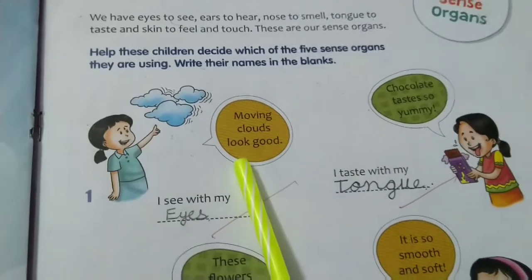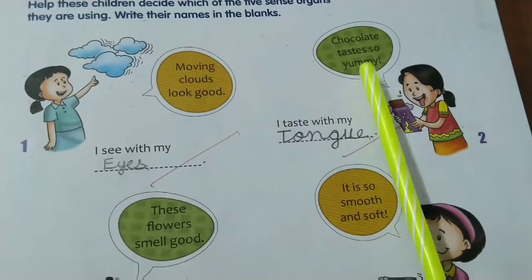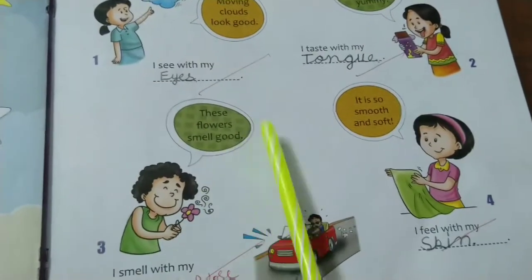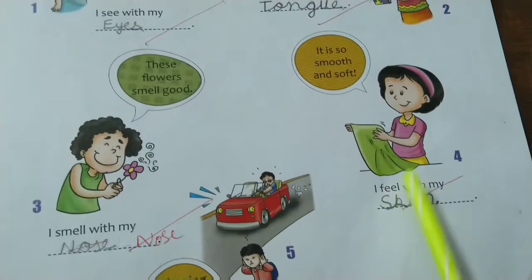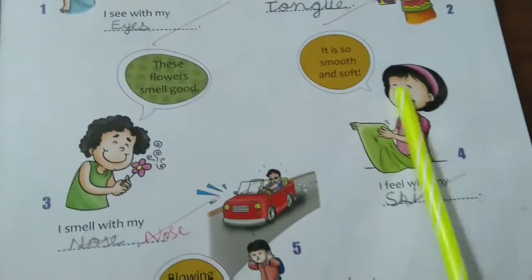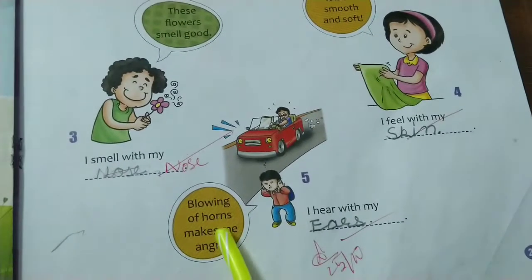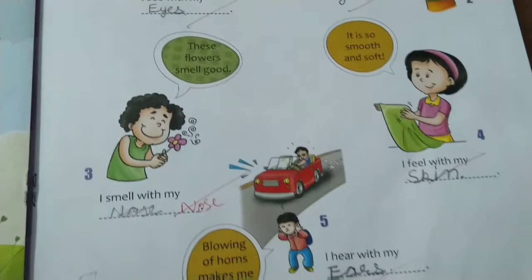Moving clouds look good. I see with my eyes. Chocolate tastes so yummy. I taste with my tongue. These flowers smell good. I smell with my nose. It is so smooth and soft. I feel with my skin. Blowing of horns makes me angry. I hear with my ears.